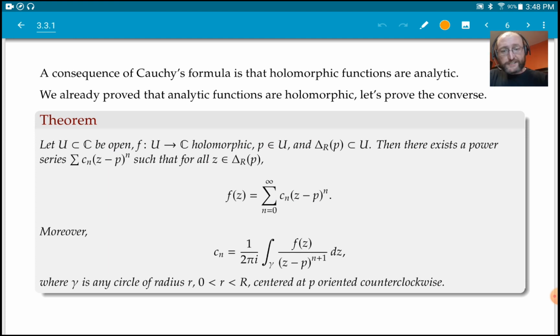Moreover, we actually get a nice formula for these coefficients. The whole thing is about the existence of these coefficients, and we get a formula for them that looks like Cauchy's formula.